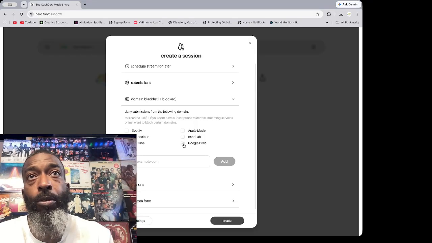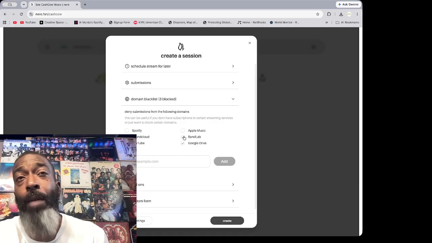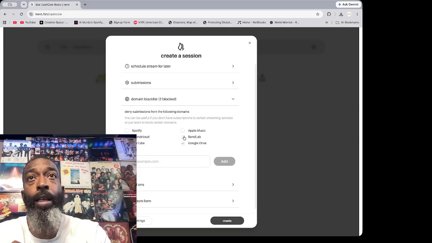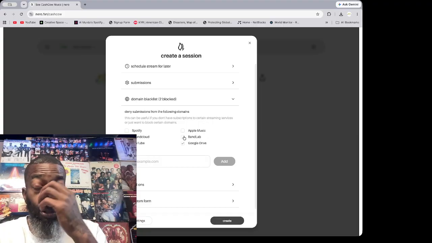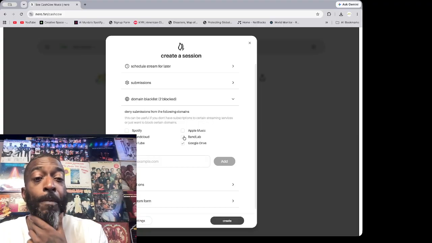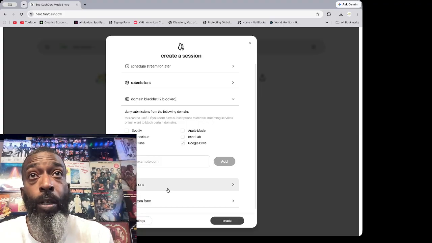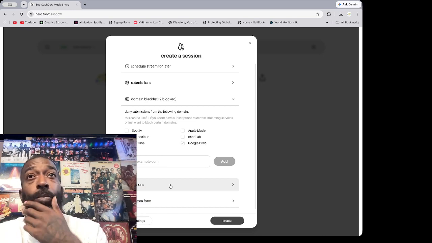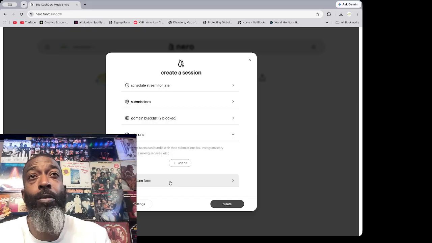What I usually do, I block Google Drive because I don't want nobody emailing me stuff. I'll block SoundCloud because SoundCloud to me is just outdated, and that's usually about it. I might do BandLab too, but a lot of people use BandLab. So I might start leaving BandLab unblocked so people can submit through it, because there are a lot of young artists and producers working in BandLab right now. That's something you might want to take into consideration.